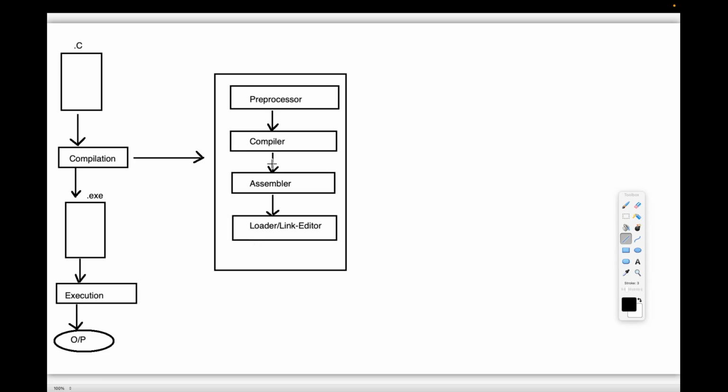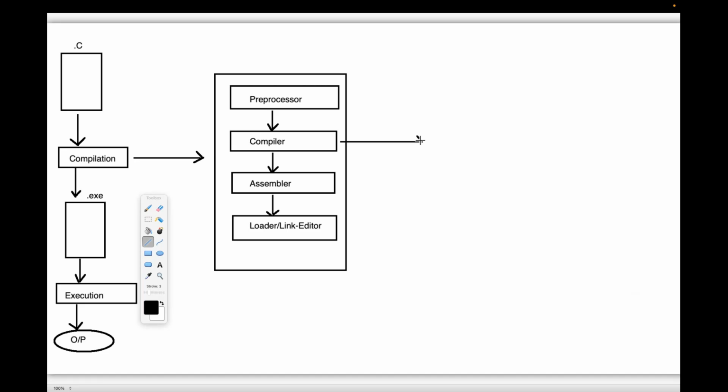Just now we recorded only what the preprocessor is and what its work is, which we are going to understand. But anyway, I prepared this diagram like this. I will require the compiler internal structure in the future. I don't require it immediately, but in the future I require that, so I want to provide this compiler internal structure here.